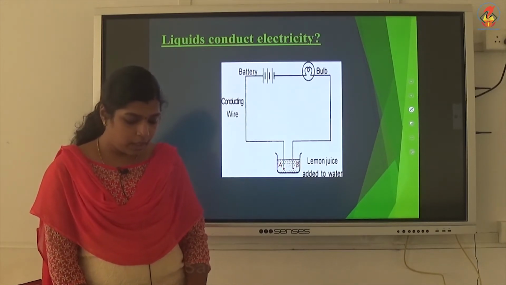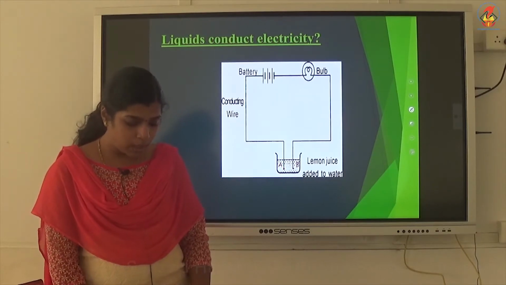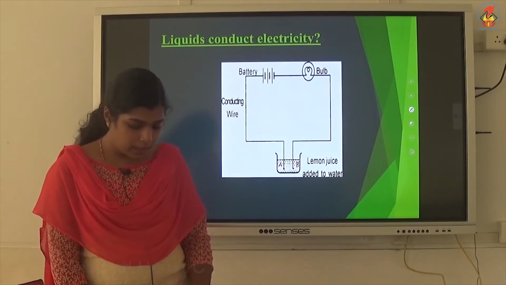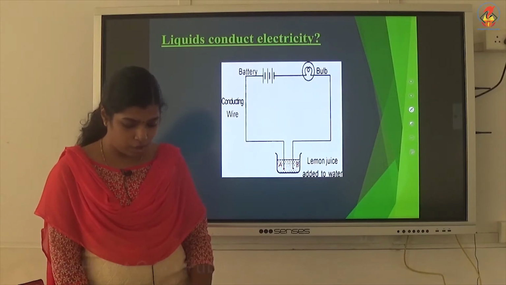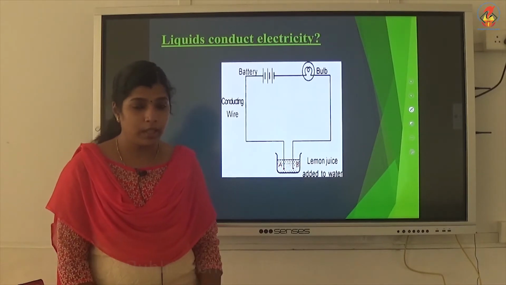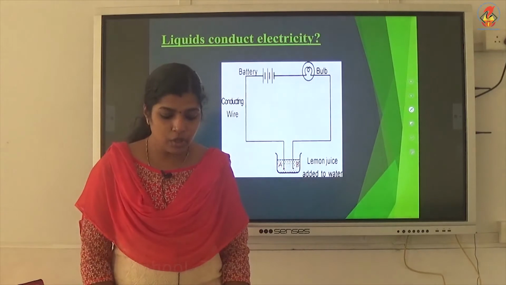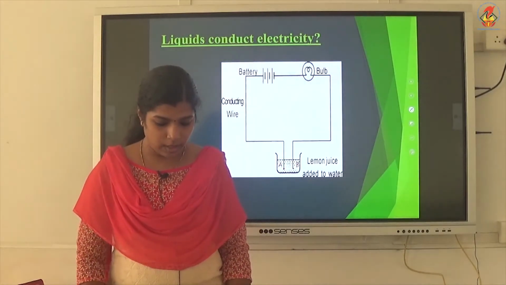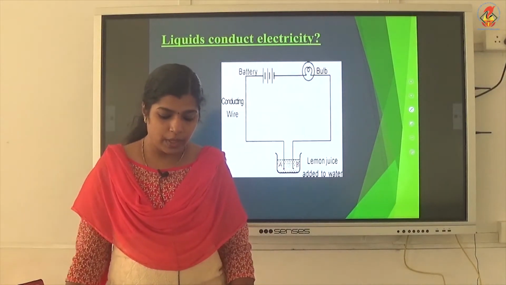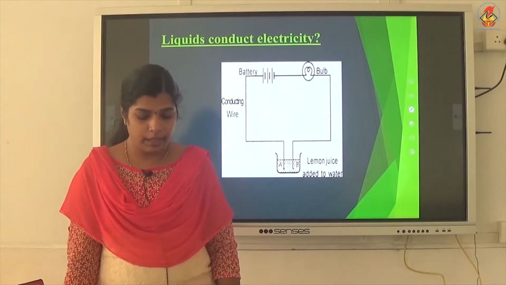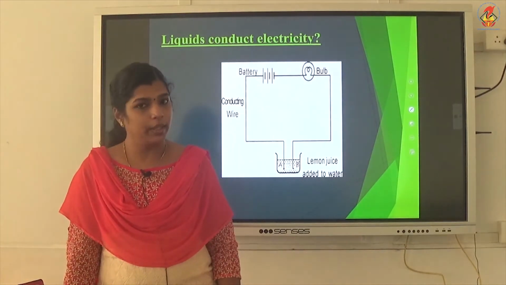Take care that the ends are not more than 1 centimeter apart, but at the same time do not touch each other. Does the bulb of the tester glow? Does the lemon juice or vinegar conduct electricity? How will you classify lemon juice or vinegar, a good conductor or a poor conductor?